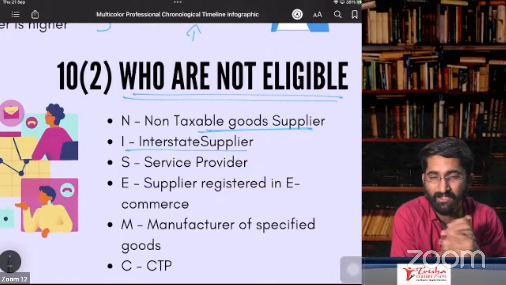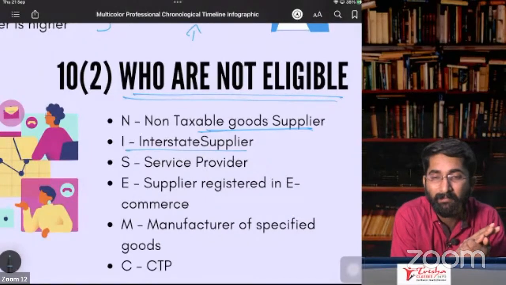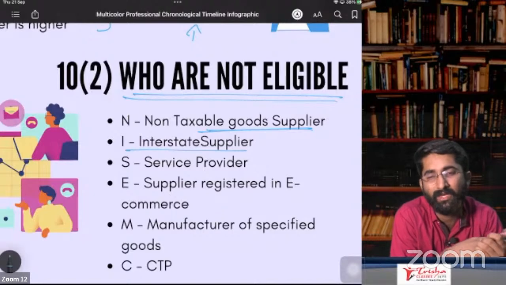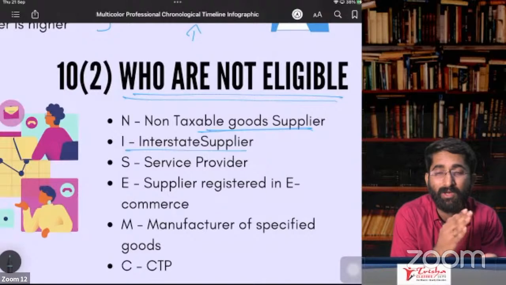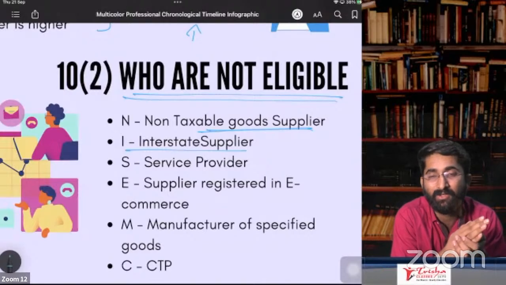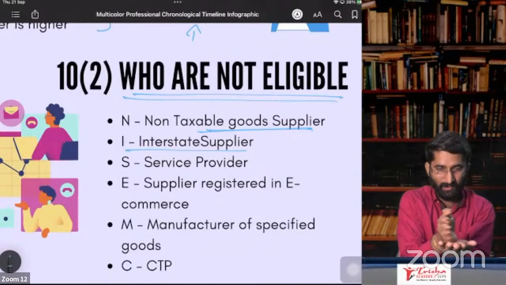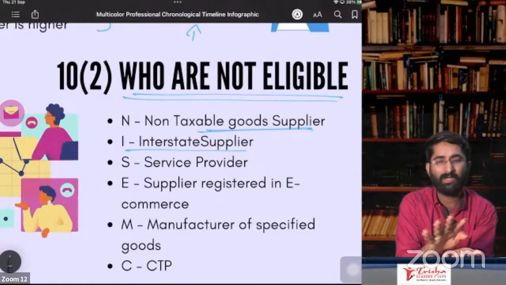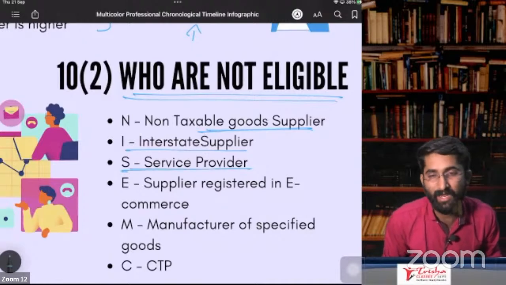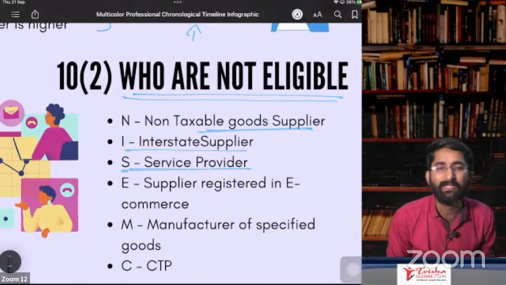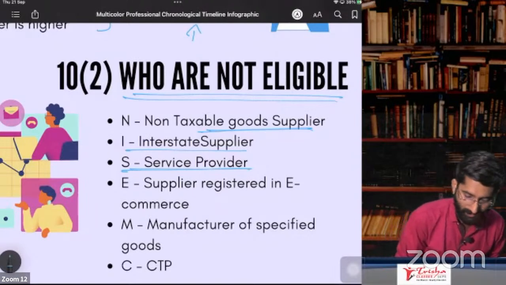C: Service provider. A service provider needs registration only if turnover is greater than 10 lakhs or 20 lakhs. Below 20 lakhs or 10 lakhs, you are not required to take registration. Above 20 lakhs or 10 lakhs, you cannot go for composition. Why? Service providers are not eligible to take composition.